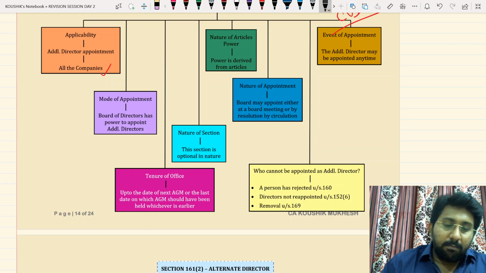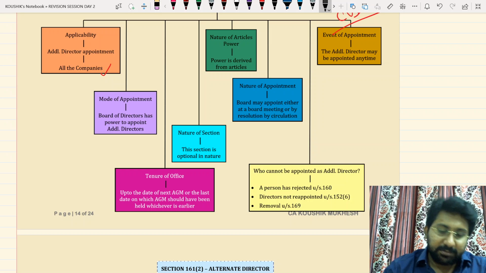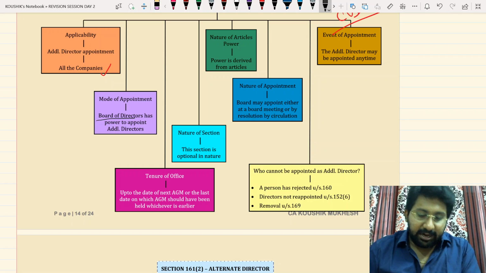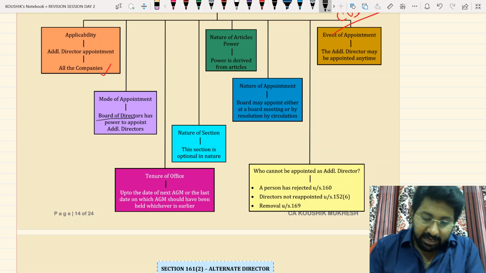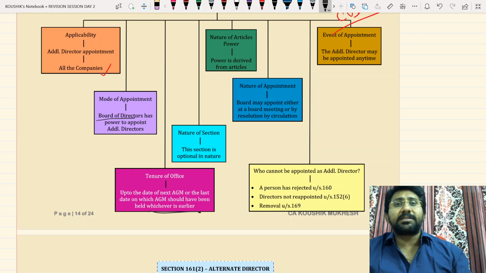Next issue. Every director we need to check 2 things, must and should: mode of appointment, tenure of office. What is the mode of appointment? Board of directors will appoint the additional director. Tenure of office, till when he can continue in the office. He can continue up to the next AGM or the last date on which AGM should have been held, whichever is earlier. That means if the AGM is held, before the commencement of AGM, before AGM starts, additional director vacates and comes out.